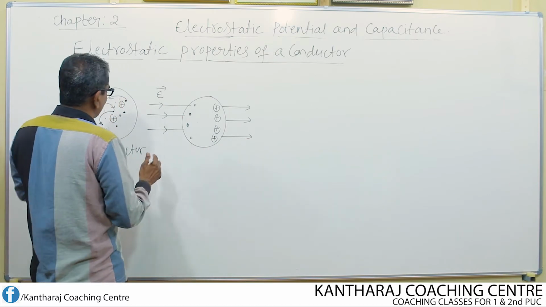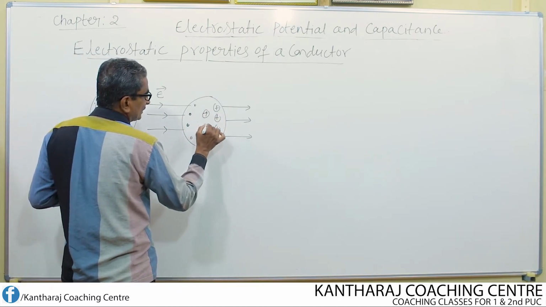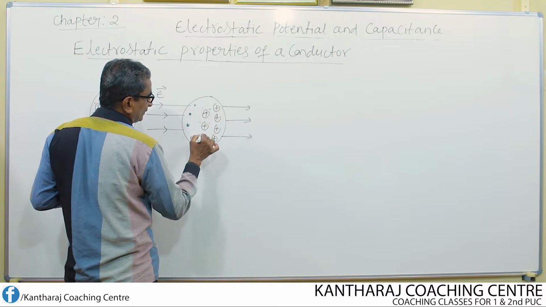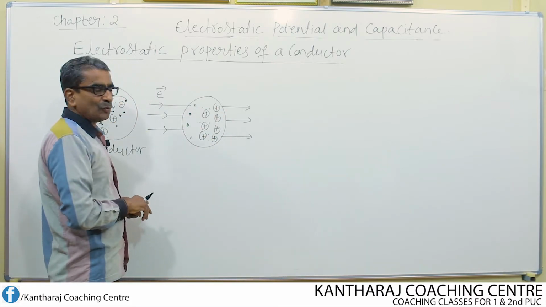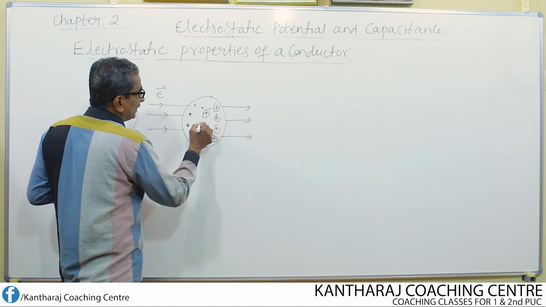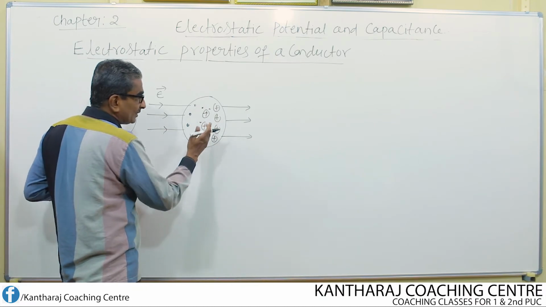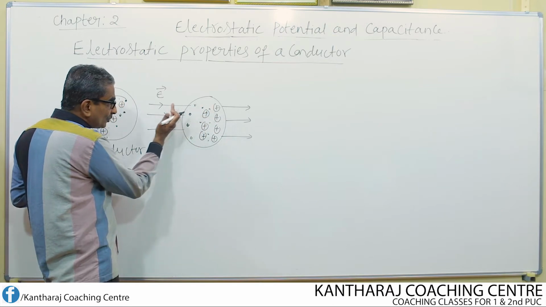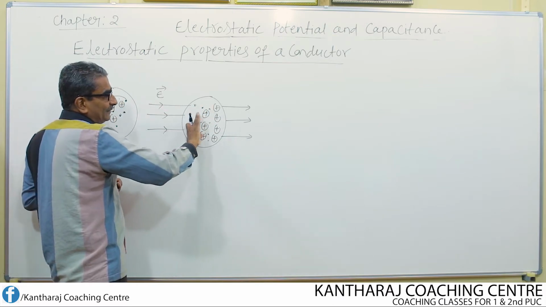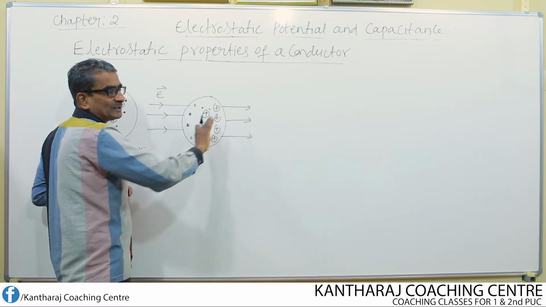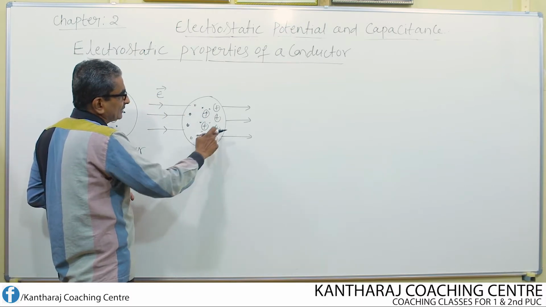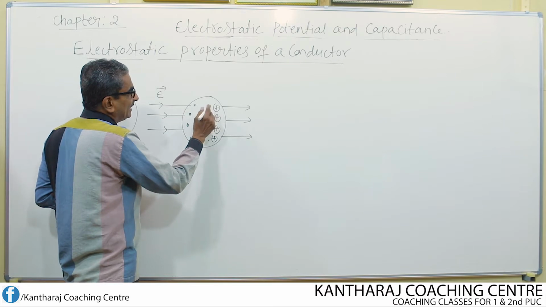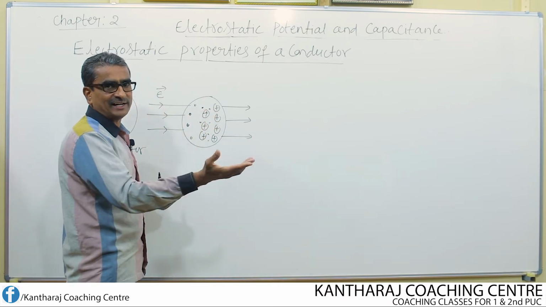But still, positive charges and negative charges are left here. So after some time, these electrons will also move towards the left side and positive charges will move towards the right side. Because of the electric field, force acts on these charge carriers and they begin to accelerate.